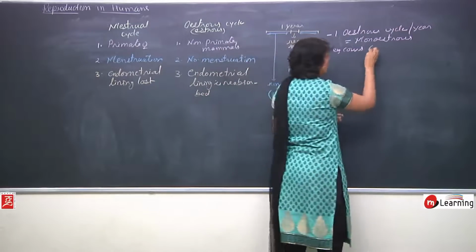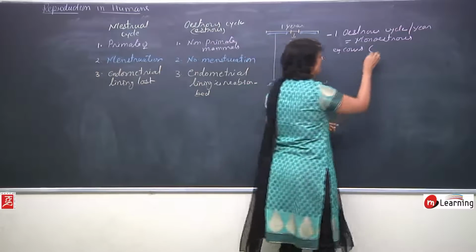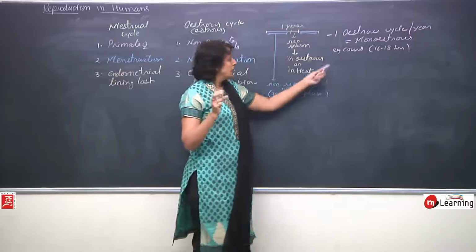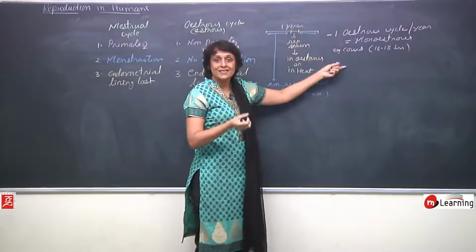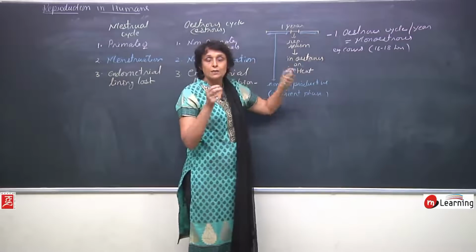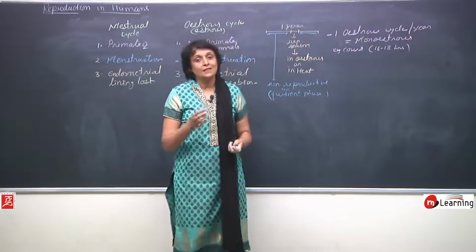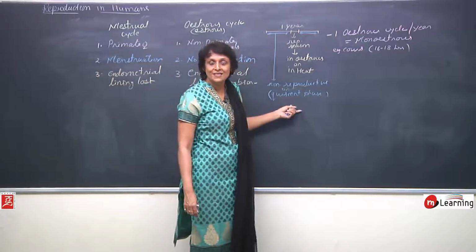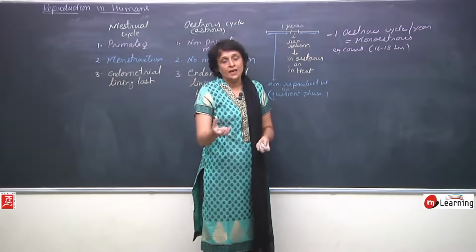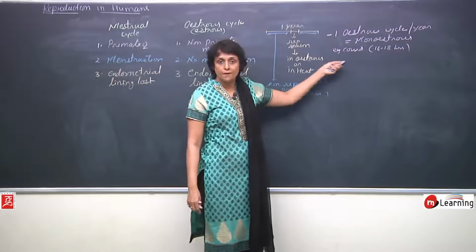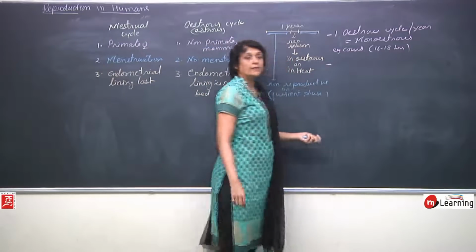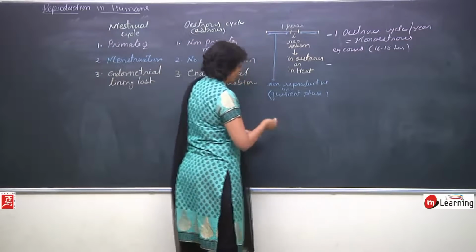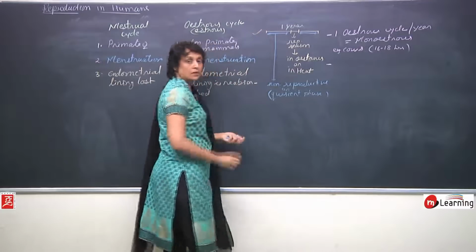In cows it is only once in a year, and that too the duration is about 16 to 18 hours. So if the cow gets fertilized or her eggs get fertilized within this period of time, she would be able to reproduce. Otherwise, after this time the animal would again get into non-reproductive or quiescent stage. And again after 1 year, same phase will arise, that is estrus phase. Some animals reproduce twice in a year. So in that case, what would be the situation like? This is the monoestrus situation.